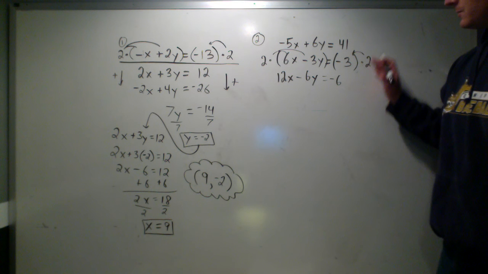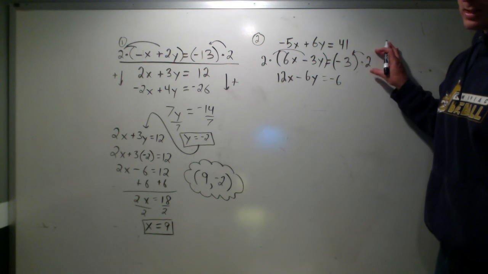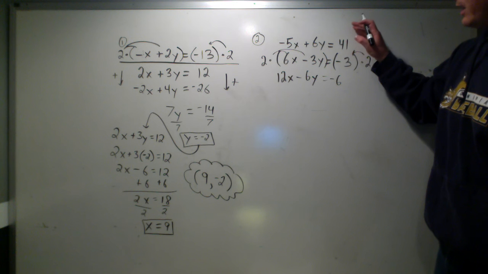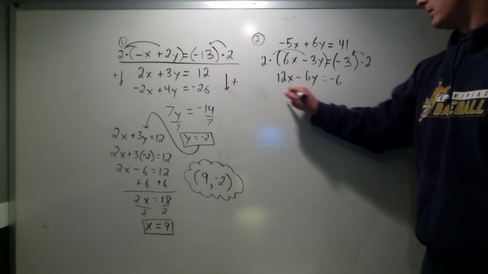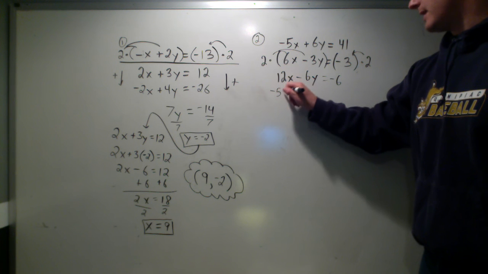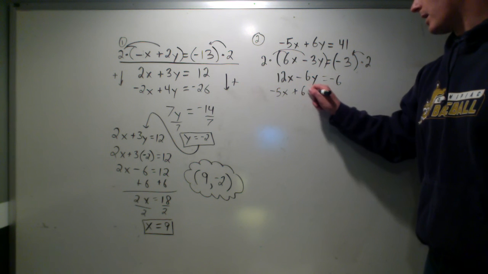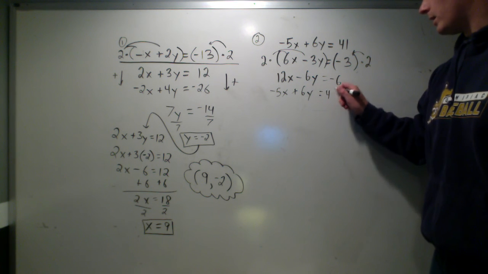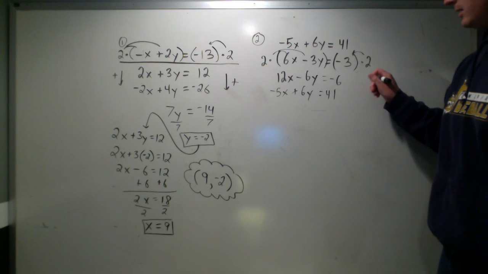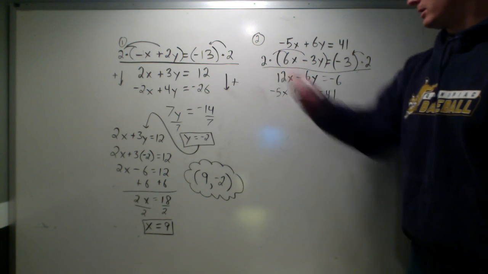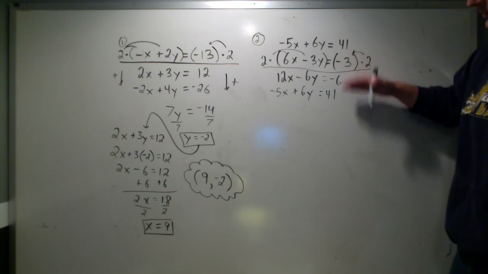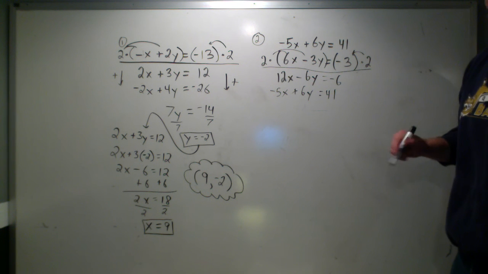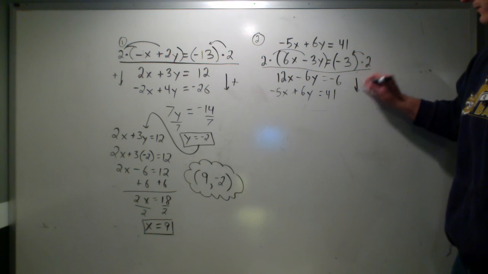Now, if this happens where you kind of transform that second equation, my suggestion would be to rewrite the top equation just underneath the one that you transformed. So I'm going to rewrite the first equation, that negative 5x plus 6y equals 41, just underneath the equation that we changed. Again, I like to try to draw that line to show the divide so I don't get confused too much from here. Next step, add vertically.